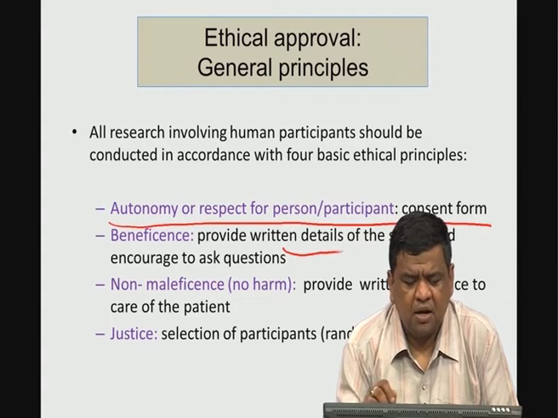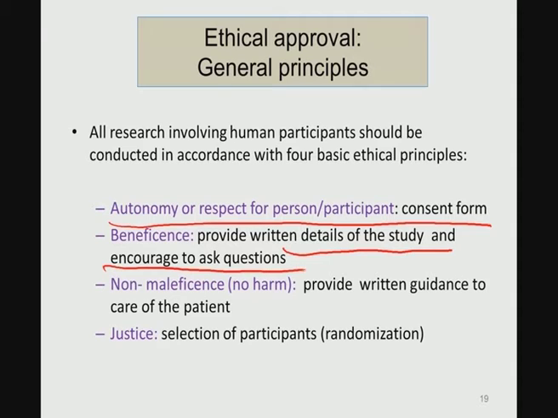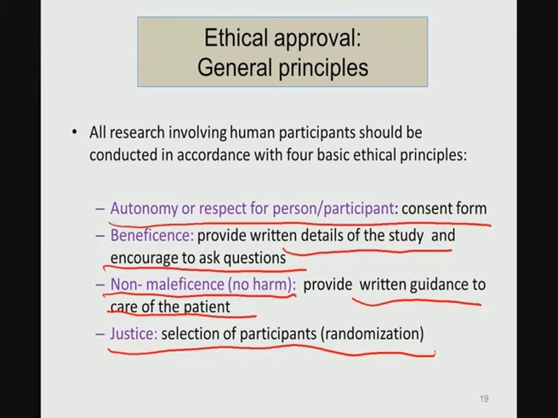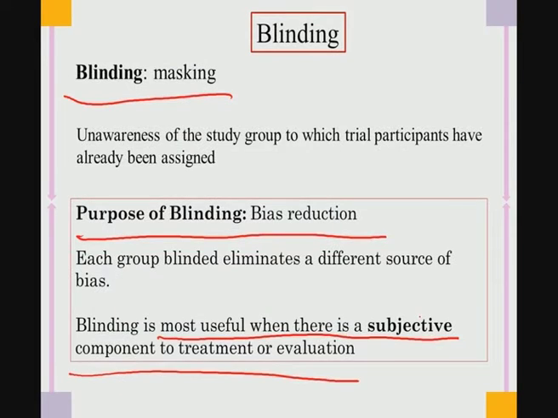Beneficence: provide written details of the study, and each human patient is encouraged to ask as many questions as possible to the investigators. The third one is no harm, non-maleficence, so provide written guidance on the care of the patients. Patient care is important, and equally important when you conduct preclinical trials in in vivo experiments. And the fourth one, justice: selection of participants, where the randomization process is to be ensured.